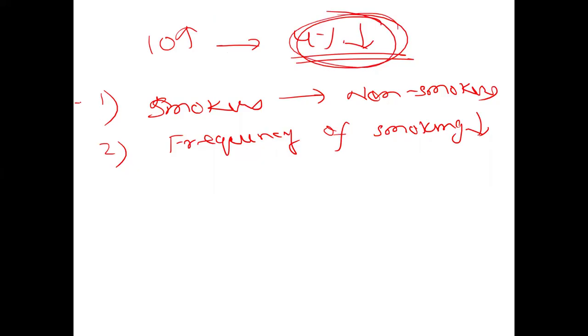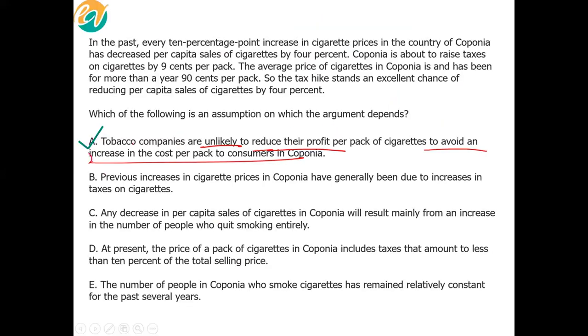Now, this 4% reduction is expected historically. Will it happen because of this? Will this reduction happen because of this? Oh, will it be a combination? Do we care? No. How is the reduction happening? We don't bother. Whether it is completely because of smokers turning non-smokers, whether it is because a lot of people are reducing their frequency of smoking, or whether it's a combination of both of those, honestly out of scope.